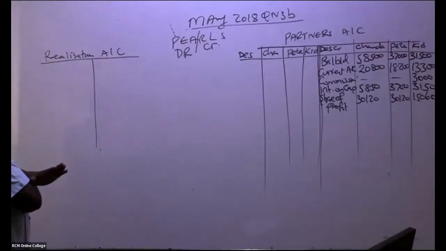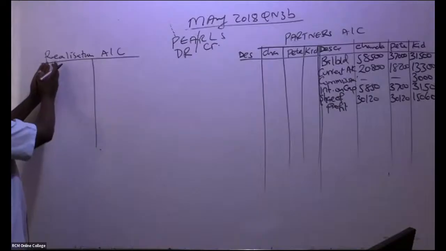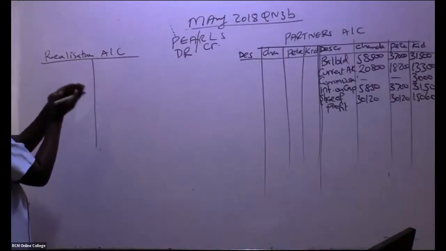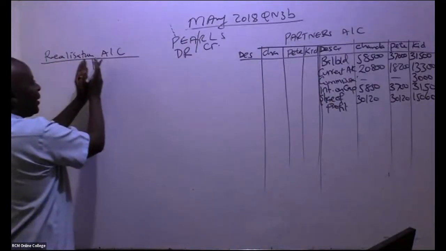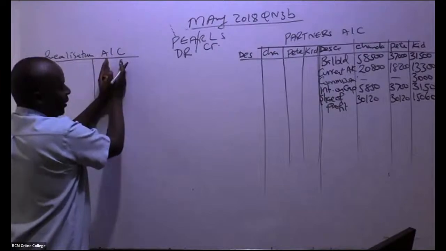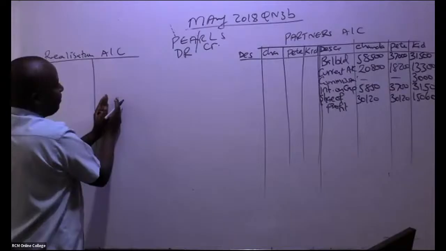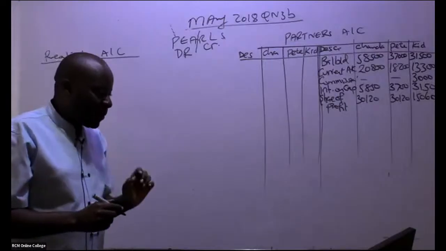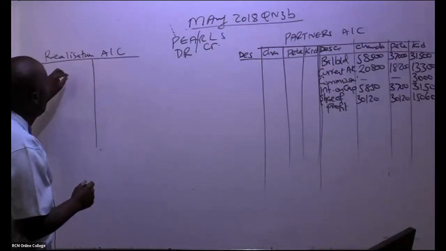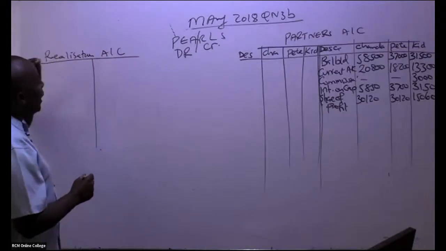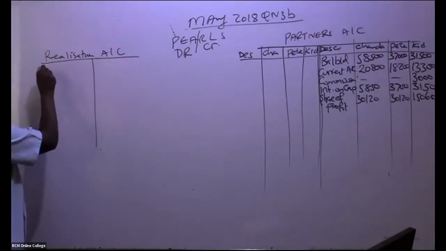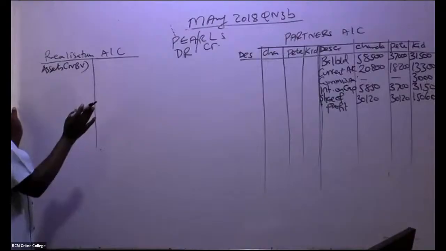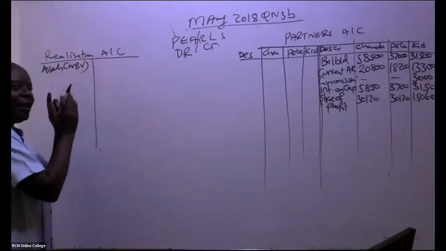So remember, this is the debit side. So you're going to debit all the assets, in this case here, that were taken up by the business here. And then liabilities to be credited. Yeah, and then purchase consideration will also come here. So we are going to go through our trial balance, one item at a time. What you're supposed to know is that whenever you bring your assets to realization account, they shall always be at net book value. Always.